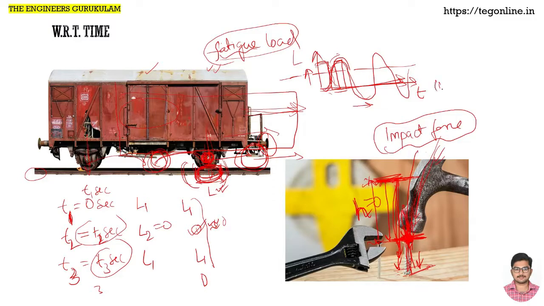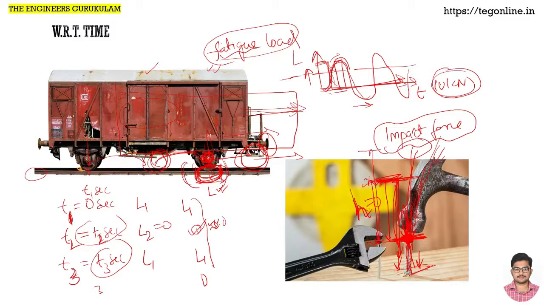If, say for example, 10 kilonewton force we are trying to apply, all 10 kilonewton will be applied all of a sudden. So that is a sudden force. So this is a special case of impact force. That same 10 kilonewton force can be applied from a height. We can drop a hammer from there onto this nail from a certain height.